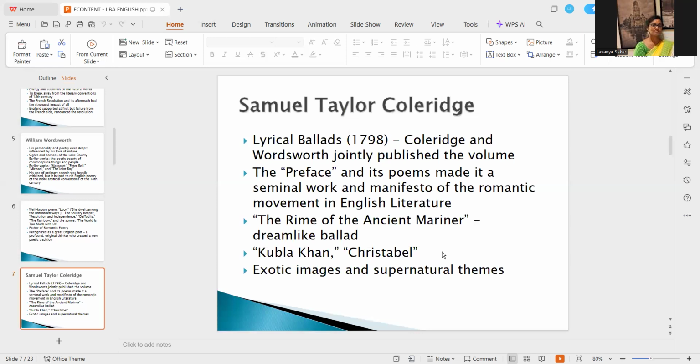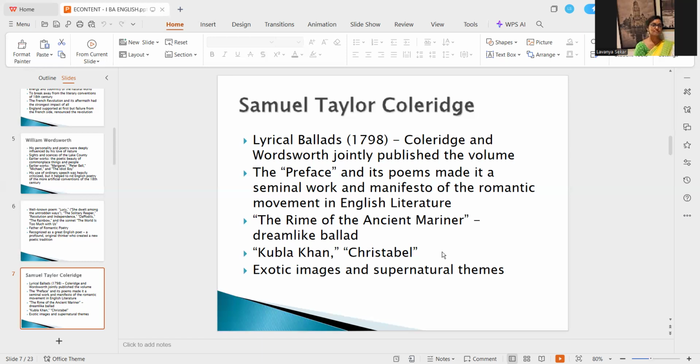So then comes Samuel Taylor Coleridge. Along with Wordsworth, he wrote and published the volume called Lyrical Ballads in 1798. One of the popular works, Lyrical Ballads. The preface of the Lyrical Ballads was very popular because it lays down the principles of the Romantic tradition, right? The preface and its poems made it a seminal work and manifesto of the Romantic movement in English literature.